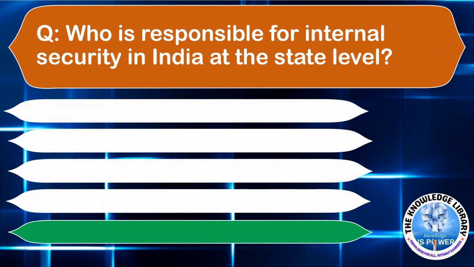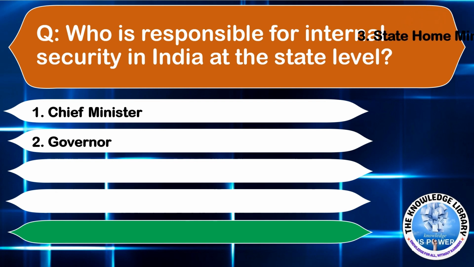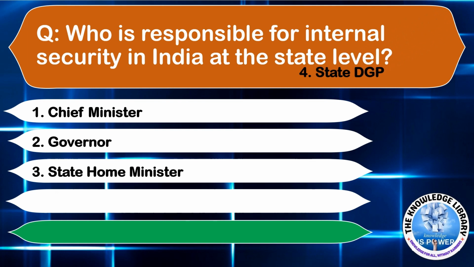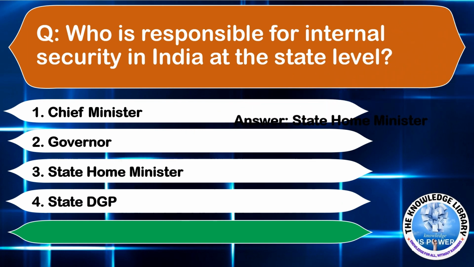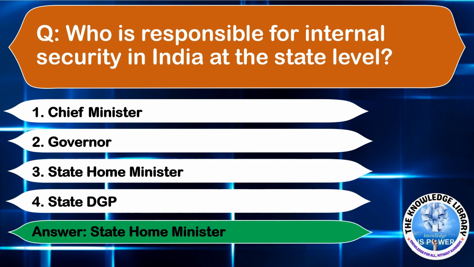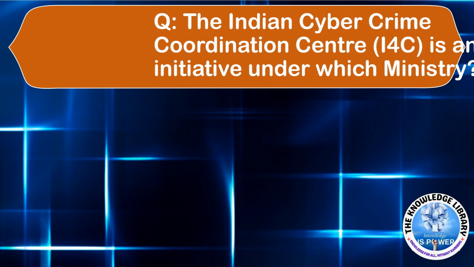The next question is, who is responsible for internal security in India at the state level? Option A, Chief Minister. Option B, Governor. Option C, State Home Minister. Option D, State DGP. The correct answer is Option C, State Home Minister.